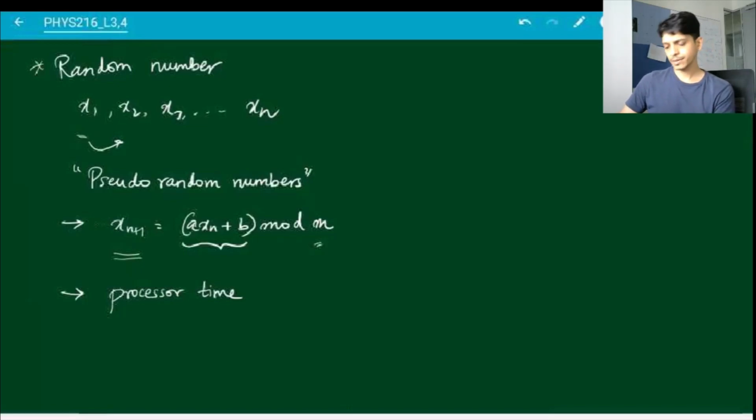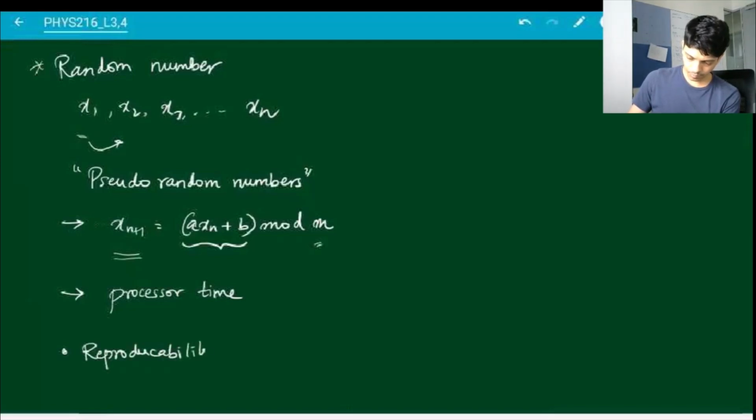It's not necessarily a bad thing for these numbers to be pseudo-random instead of truly random, because since it is pseudo-random, which means you can generate them using some algorithm, what that means is that you can reproduce the same set of random numbers.